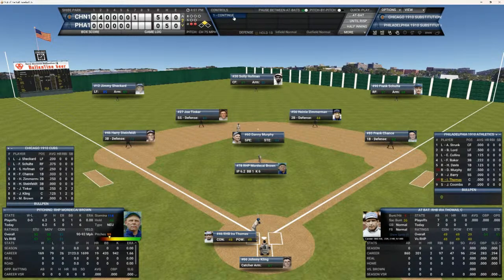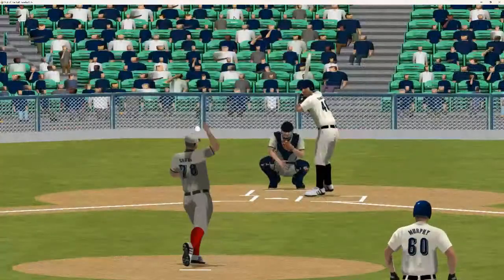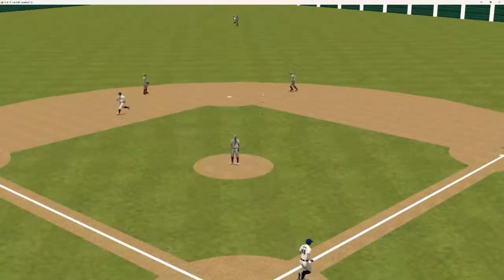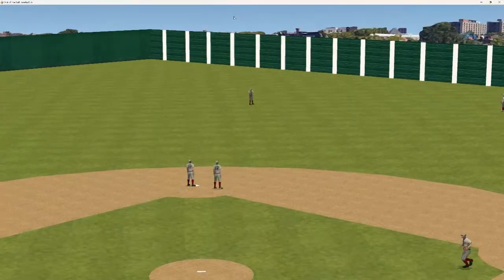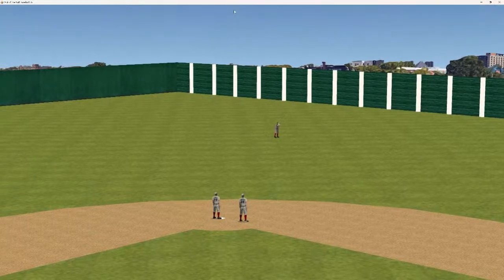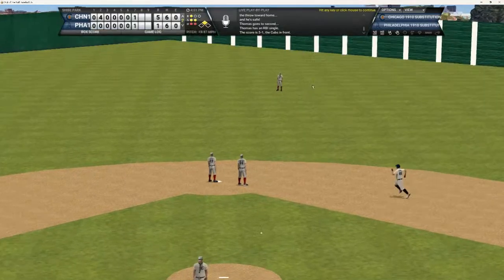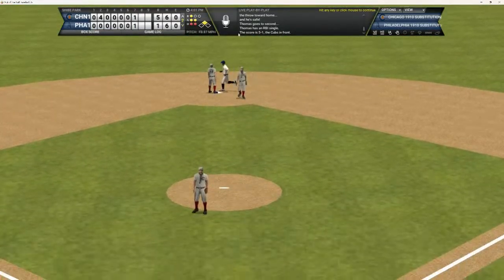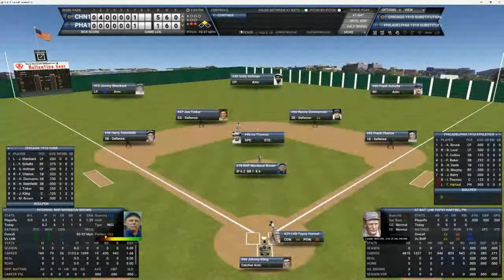That brings up Ira Thomas. He's 0 for 2 and 0 for 7 in the series. Here's the 1-2 pitch to Thomas. That ball's going to be hit in the center field, and that should get the A's on the scoreboard. That should make it a 5-1 ball game. And a runner down at first, and we got a pinch hitter here for Mr. Coombs, and it's Topsy Hartsel coming off the bench.